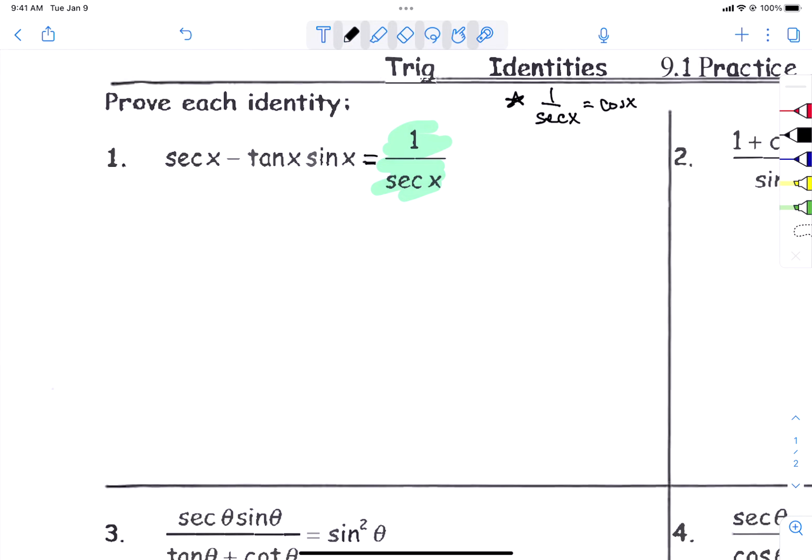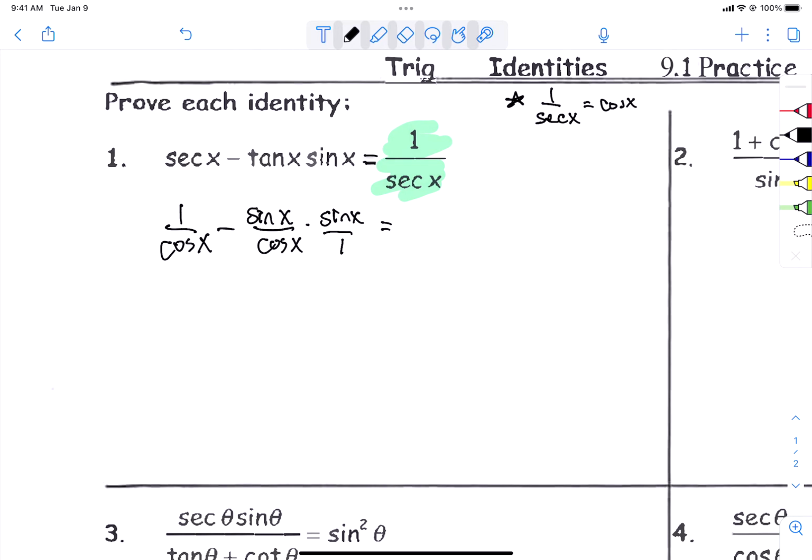So since that other side is equal to a cosine, if we have lots of trig functions mixed together, my hint to you was always make them what they are in relationship to sines and cosines. So we're going to make secant 1 over the cosine. We're going to make tangent sine over cosine. And since that sine there is actually not fractional, you can put it over 1 so it looks like a fraction.